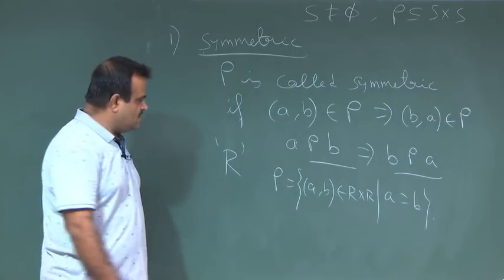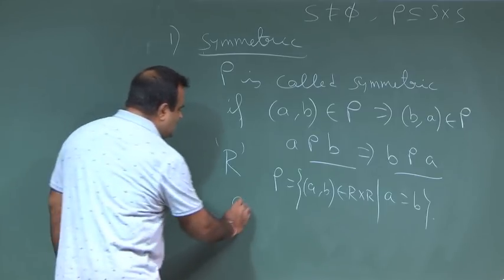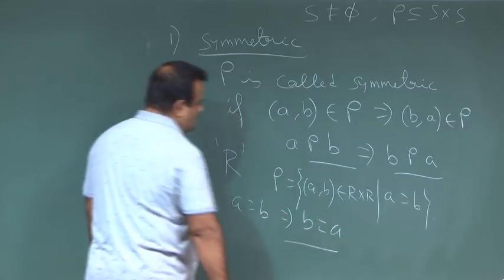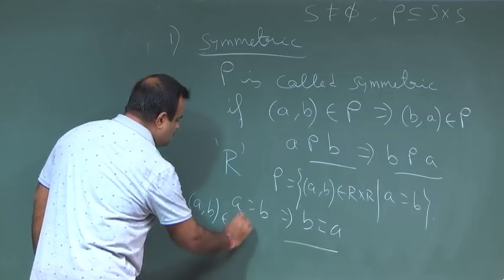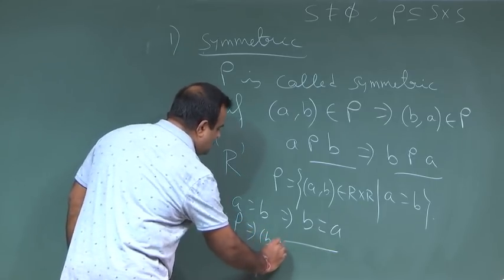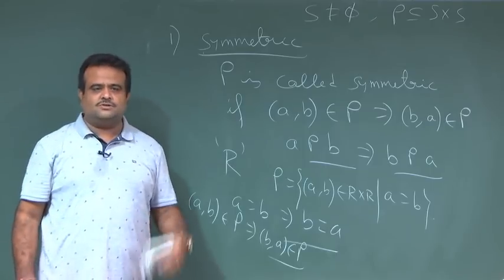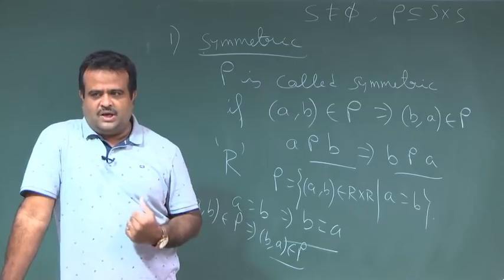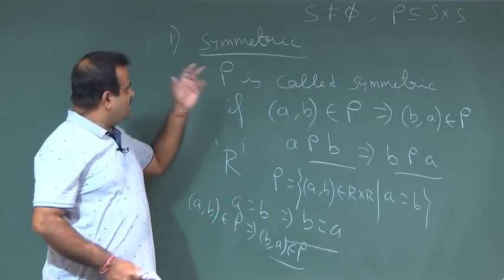So, this equality is a symmetric relation, because if a is equal to b, that means b is equal to a. So, that means if (a, b) belongs to rho implies (b, a) belongs to rho, this is quite obvious. Even the friendship relation is also symmetric, because if I am a friend of you, you are also a friend of me. So, the friendship relation is also a symmetric relation.